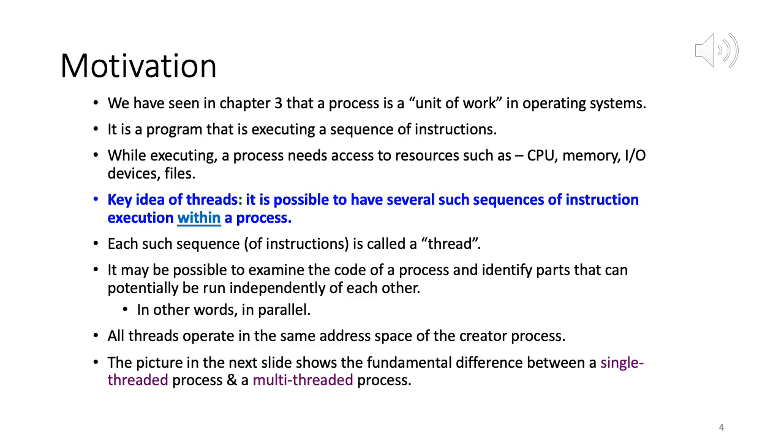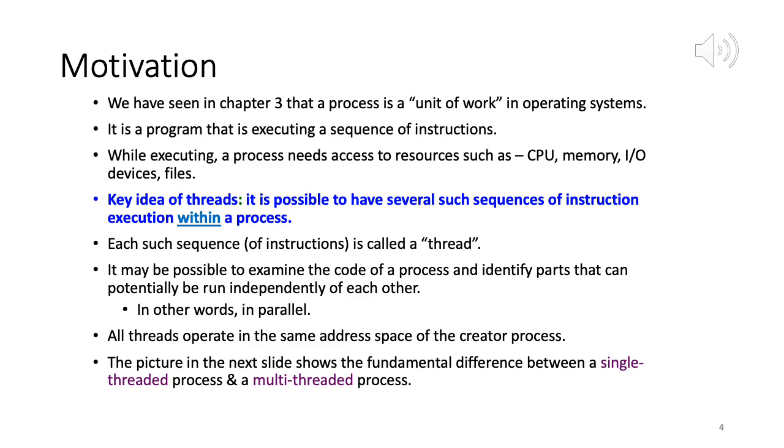One important point: all threads operate in the same address space of a creator process. Whenever we create a process or program, we will be assigned an address space by the operating system, within the main memory. It will contain our text section as we saw in chapter 3, the process code. It will contain data, which could be local or global. It will contain a stack for function calls. It will contain a heap for dynamic memory allocation. So the address space will have all of these components.